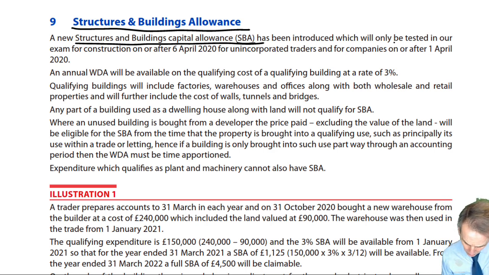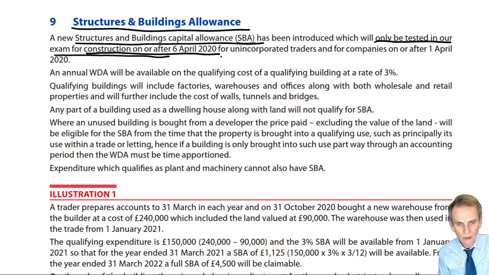It will only be tested in our exam for construction on or after certain dates. Now, there's two dates very close together. One we're perfectly well used to: the 6th of April 2020, being the start of our tax year, and that is true for unincorporated traders.